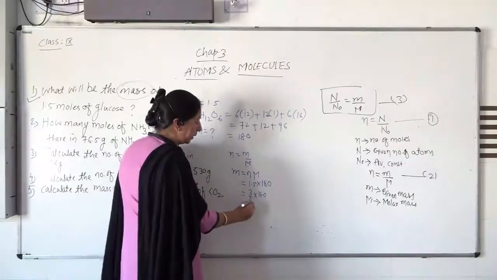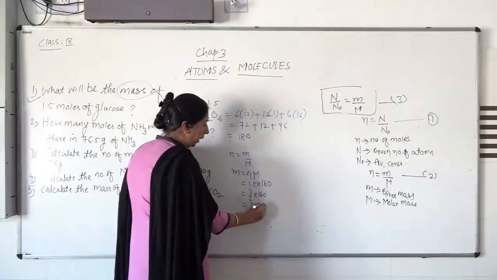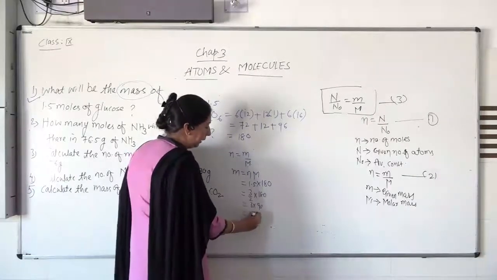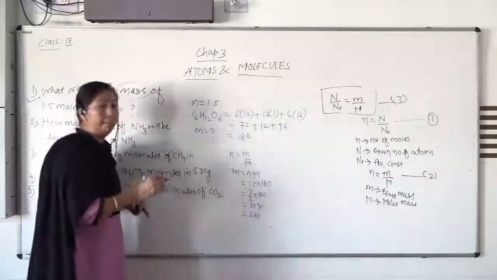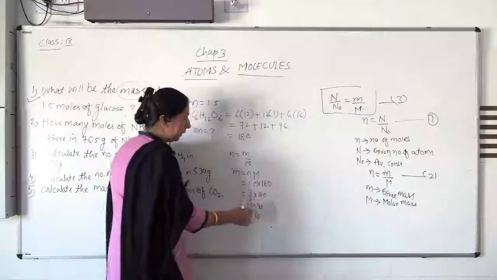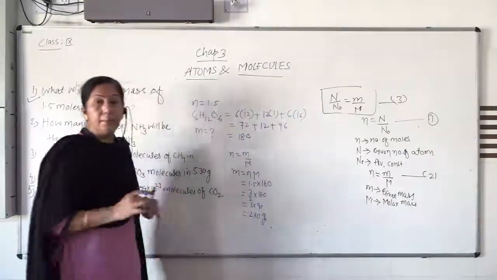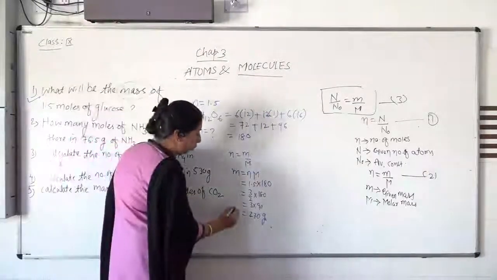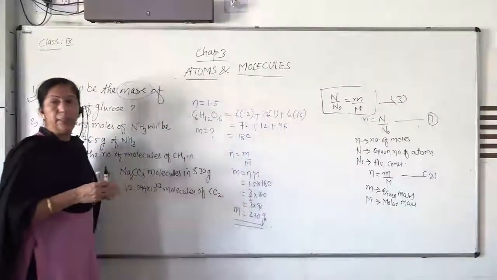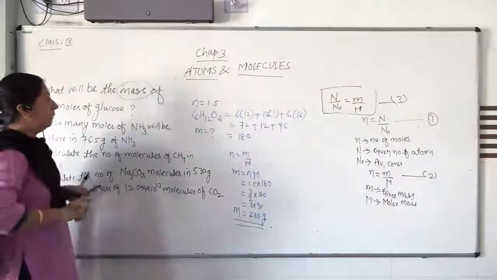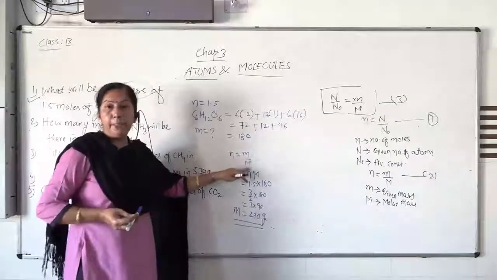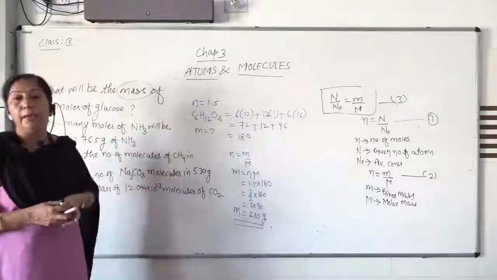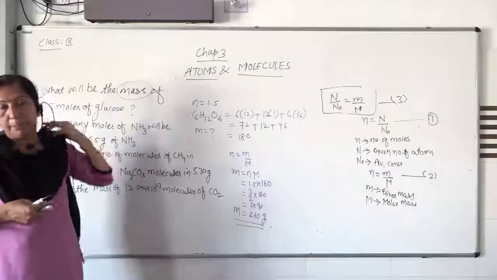Now take the half of 180, which is 90. Then 3 times 90 is 270. So when you multiply, it is 270 gram. 270 gram of mass is present in 1.5 mole of glucose. So the answer is 270 gram. This way one can calculate using the formula m upon capital M, or if the number of molecules is given, then use n upon n0. The Avogadro constant remains a constant quantity.